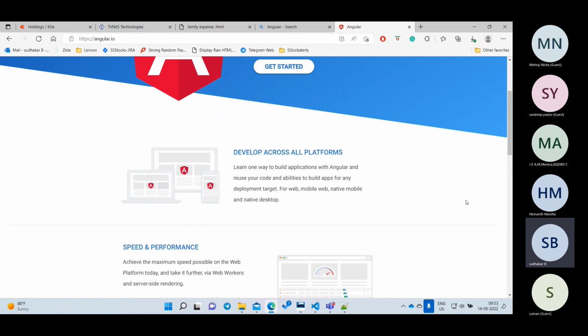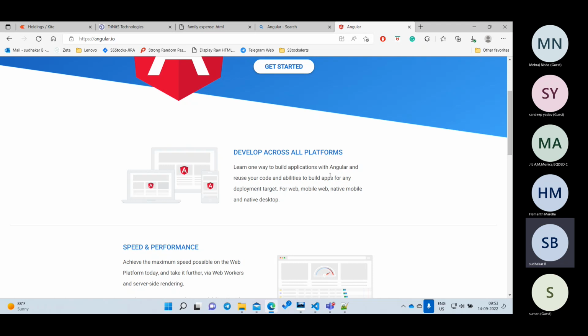Why can't you develop in JavaScript, why can't you develop in Vue.js, something like that they will ask. Okay, so the thing is, we develop across all platforms. Once you know Angular, you can write your code once, and that code can run on